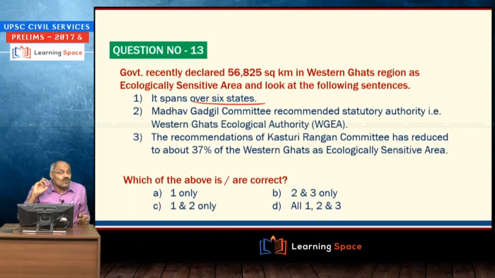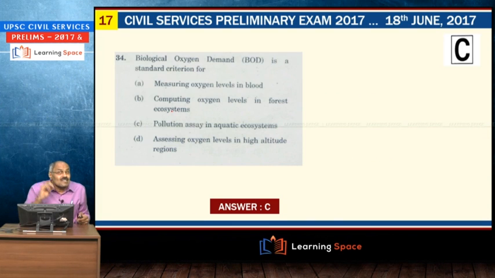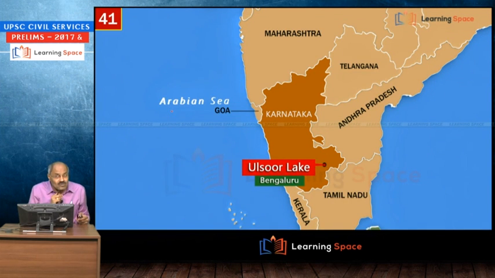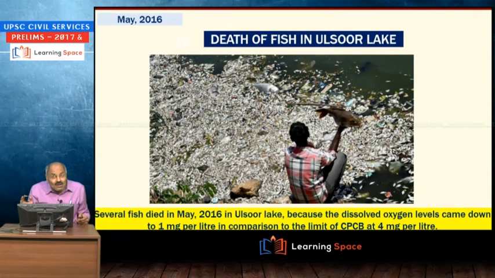And if you go further, biological oxygen demand is a standard criterion. And I told you this issue a number of times. Ulsoor Lake in Bengaluru, in my current affairs, and also in the revision, I explained that several fish died in Ulsoor Lake because the dissolved oxygen levels came down.